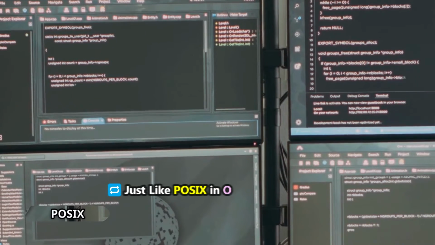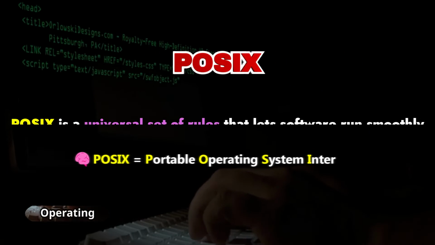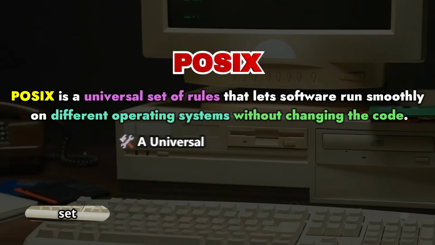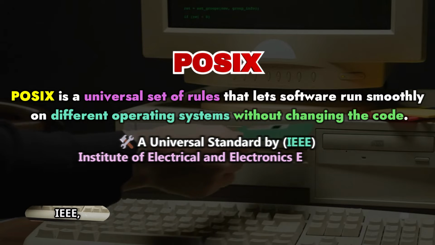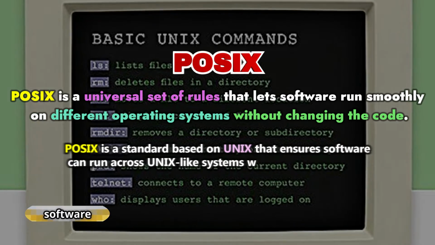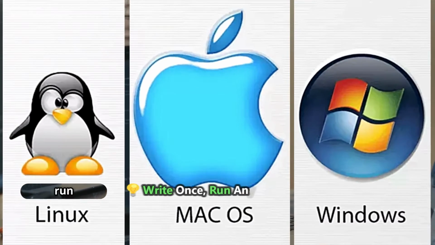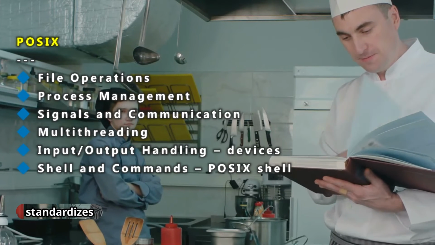That's exactly what POSIX does, but for operating systems. POSIX stands for Portable Operating System Interface. It's a set of standards developed by the IEEE based on the UNIX operating system. Its main goal? To make software portable across multiple systems, so developers can write code once and run it anywhere that supports POSIX. Here's what POSIX standardizes.